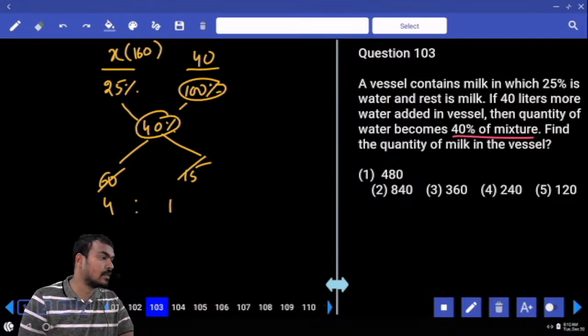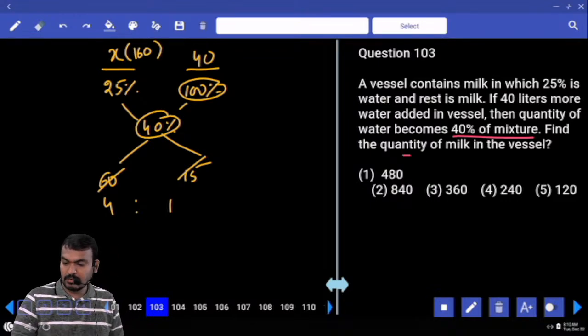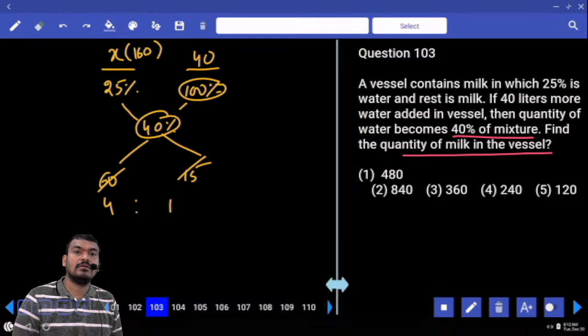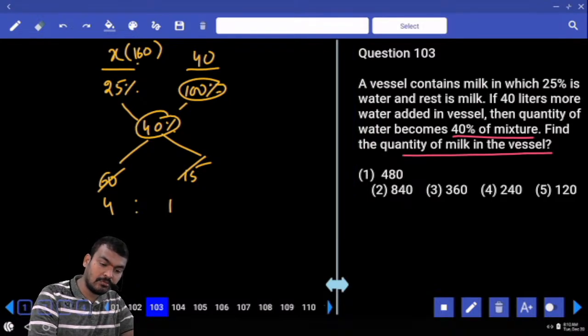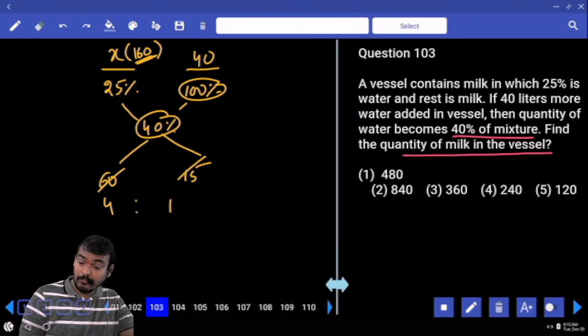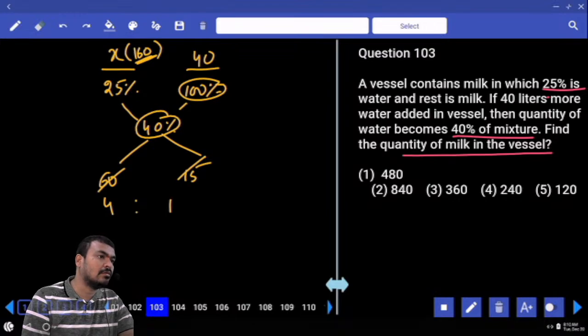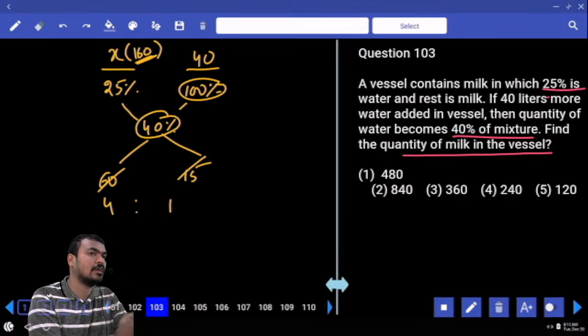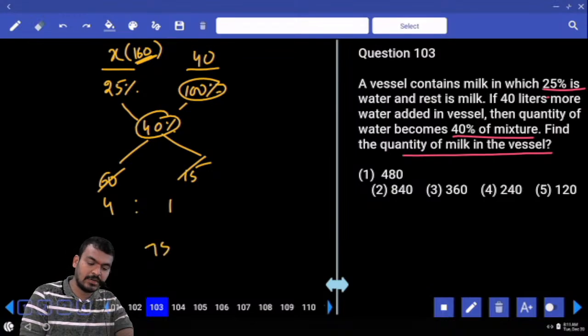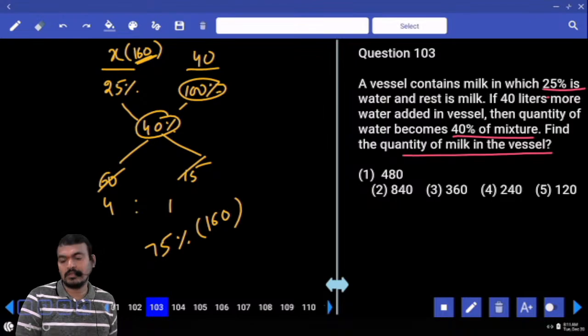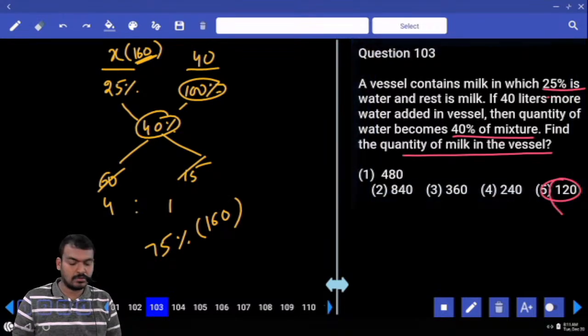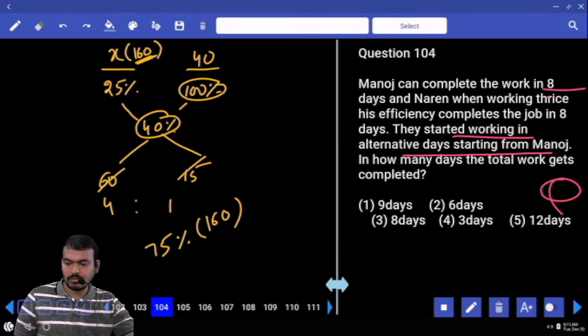160 liters or not? What is the question here? What is the quantity of milk in the vessel? Out of 160 liters, water is already 25%, which means the remaining 75% is milk, or not? We required the initial quantity of the mixture or the initial milk? Initial milk. Then we take 75% of how many liters? 160. What is the answer? 120 or not? Next, 104.